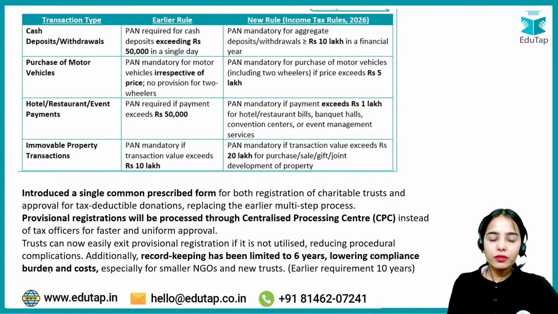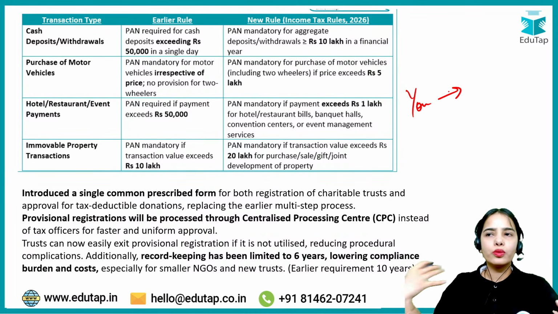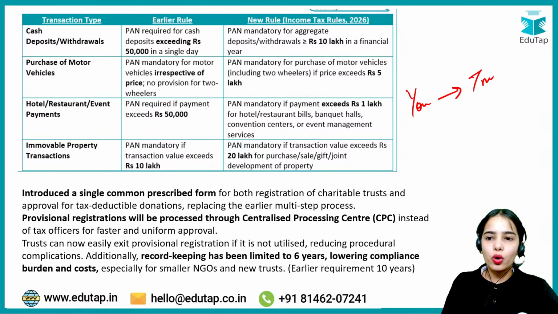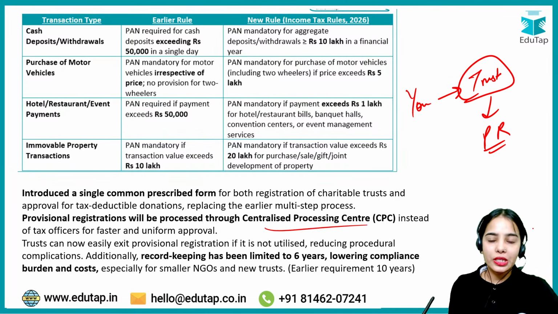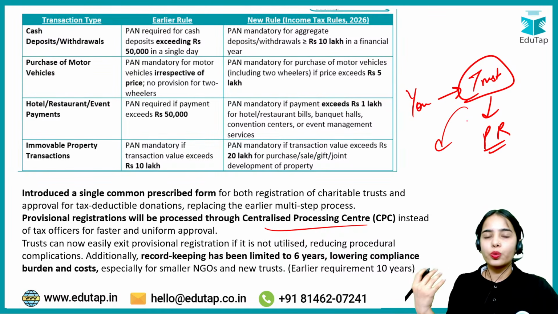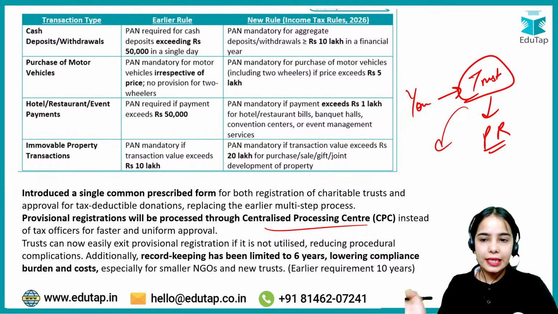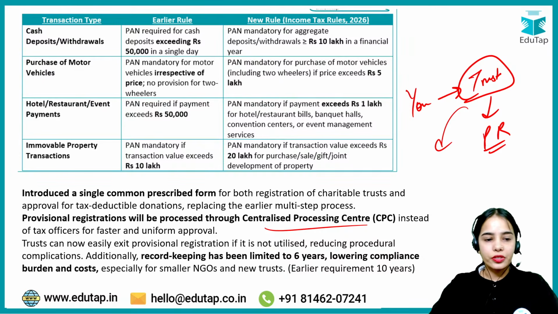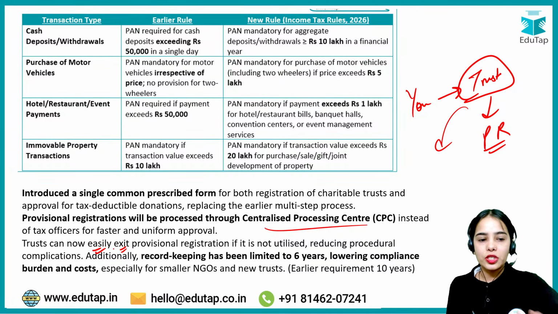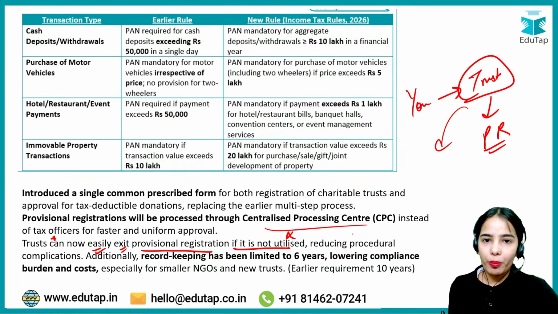So let's say you wanted to work for the betterment of the society, so you thought of opening a trust. You took a provisional registration through the centralized processing center, but after a few months you realize that you are not able to focus on the trust. You have cleared a government job and so you are not able to continue with this trust. So the trust can now easily exit. Now you can easily exit from this responsibility. So a trust can now easily exit provisional registration if it is not utilized, reducing procedural complications.